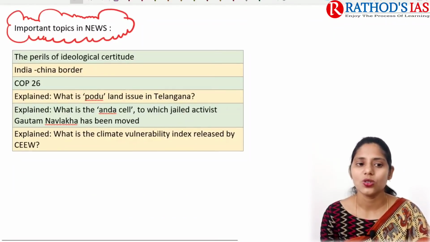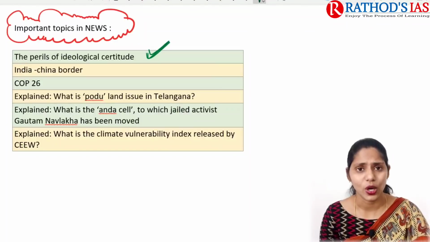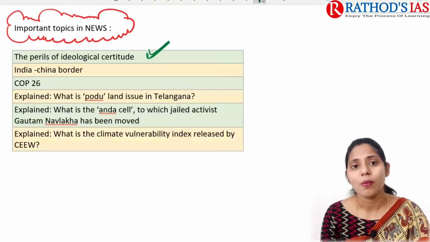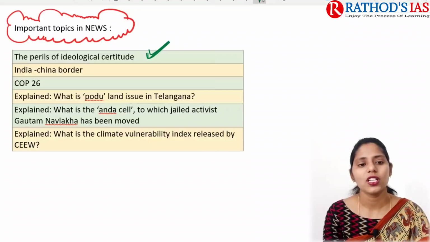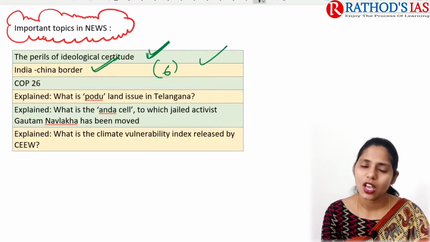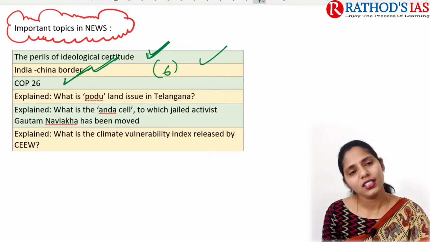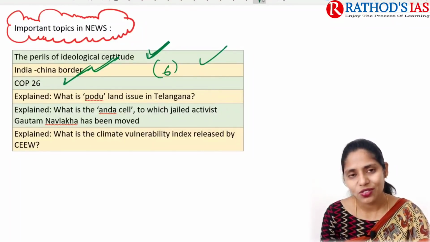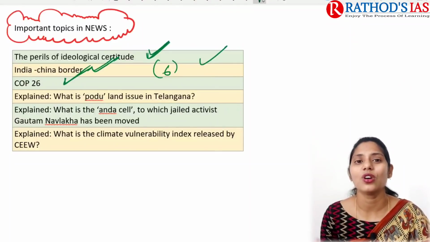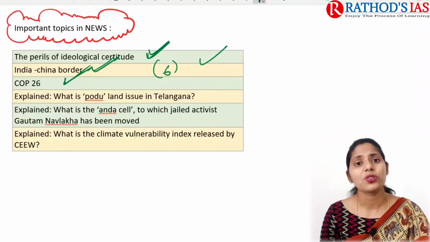There are some other topics in news, like perils of ideological certitude. It is about ideology. This article may be written by our former vice president, so you can refer to that. Then there is India-China border, again on page number 6. We already discussed this topic for the last 2 days, so I skipped that. If you want, you can refer to that. Most of the articles in today's newspaper are regarding COP26, and I think those are not much relevant now. Once COP26 is done, we will get bundles of articles, and we can extract what's important for UPSC. I will also try to come up with a separate video regarding COP26 after it is done.